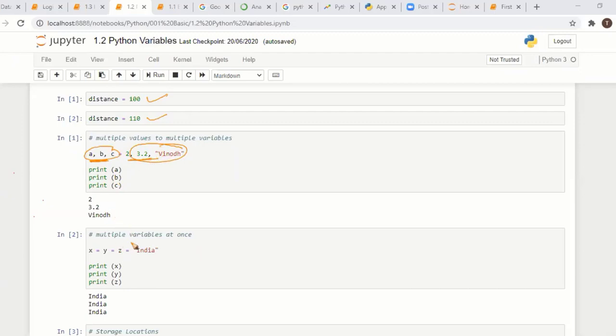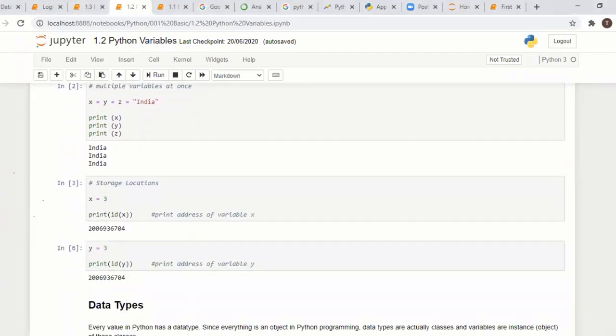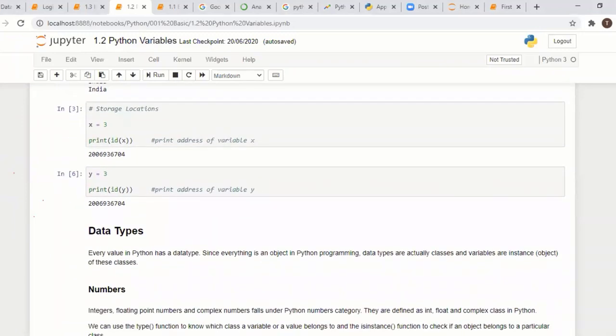Okay, and multiple variables at once. All these variables have a single value, you can use it like this. Here, one interesting part: we have one variable x equal to 3. What type of variable is it? The integer, okay, because it has an integer. If you assign any string, we'll see.